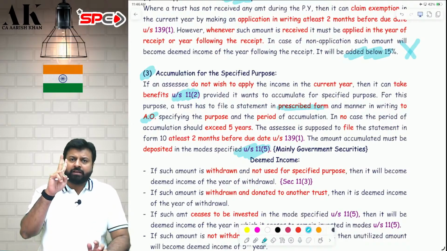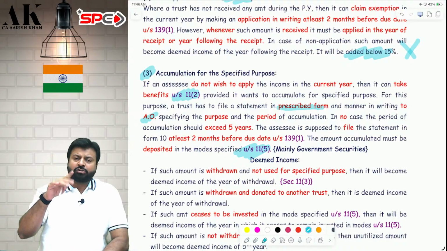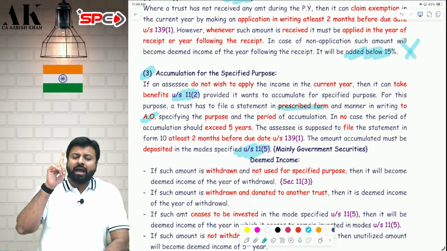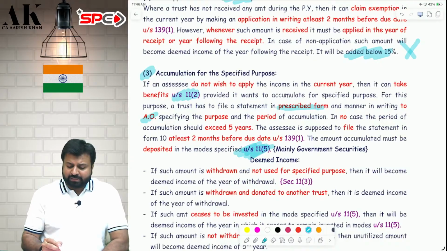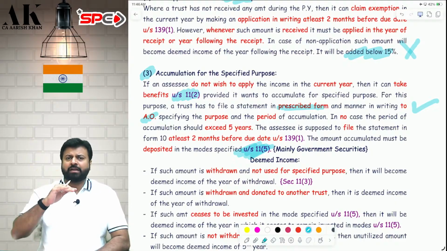Go to the assessing officer, fill the form, mention the purpose, mention the period cannot be more than 5 years, and go at least 2 months prior to the due date of filing of return, and invest that money in the mode specified in 11.5. If you do all these conditions, then you will get the exemption in the current year. You can withdraw the money in future years and apply.